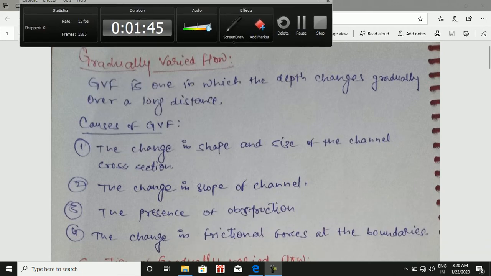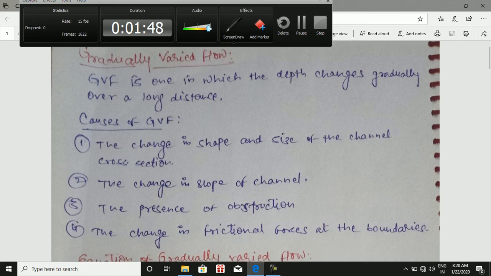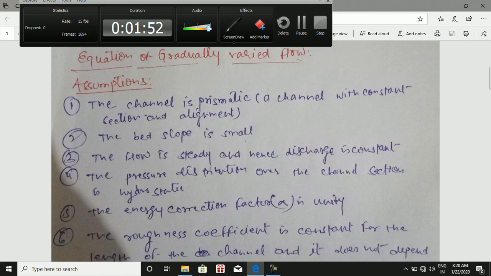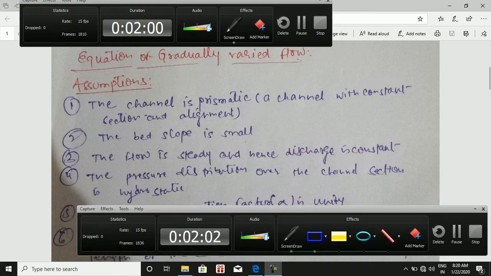Now we are going to derive an equation for gradually varied flow. First of all, before deriving the equation, we will consider some assumptions. So what are the assumptions taken here? The first one is the channel is prismatic. It means a channel with constant section and alignment. The bed slope is small, the flow is steady and hence discharge is constant.